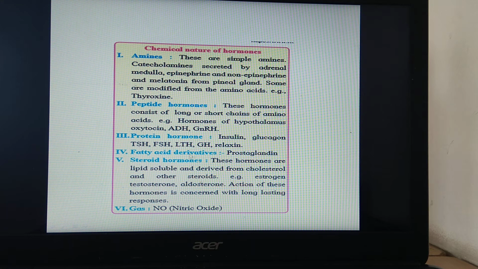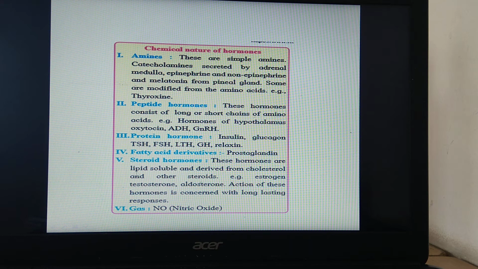Examples: insulin, glucagon, TSH, thyroid stimulating hormone, FSH, follicle stimulating hormone, LH, luteinizing hormone, growth hormone and relaxin. All these hormones are protein in nature. Fourth category, fatty acid derivatives. One example is prostaglandin. Then steroid hormones.